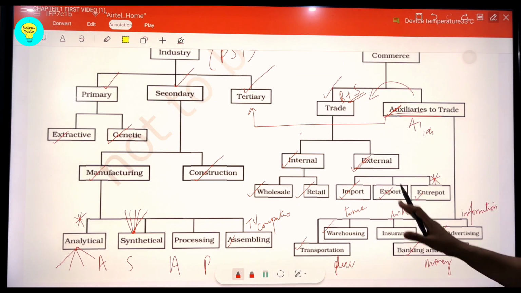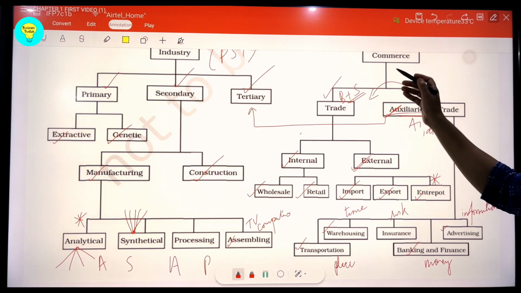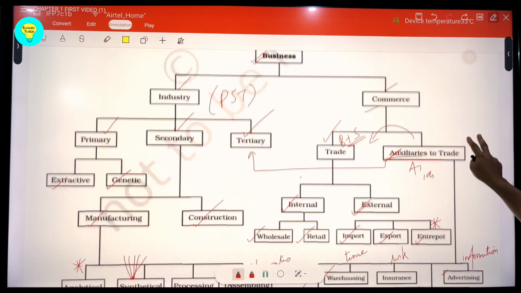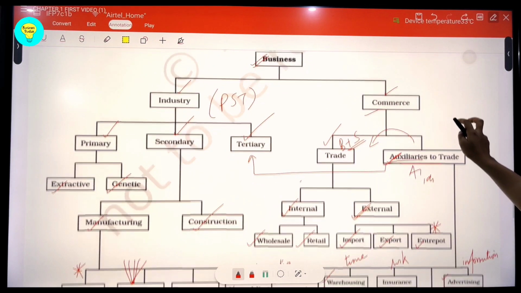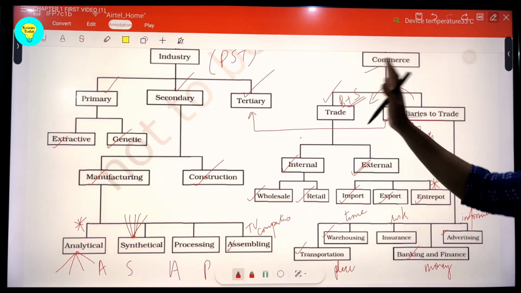Now, talking about this entire flowchart, students, we have already understood that commerce is just a part of a bigger term called business, and industry and commerce are the two main parts of business.